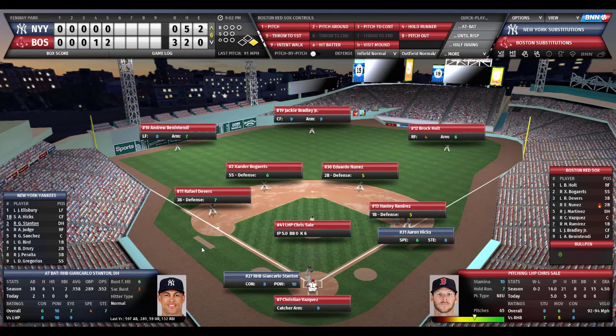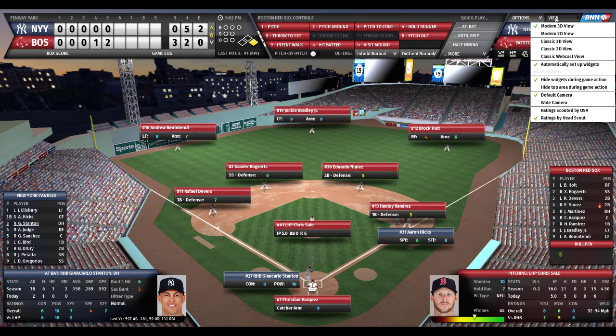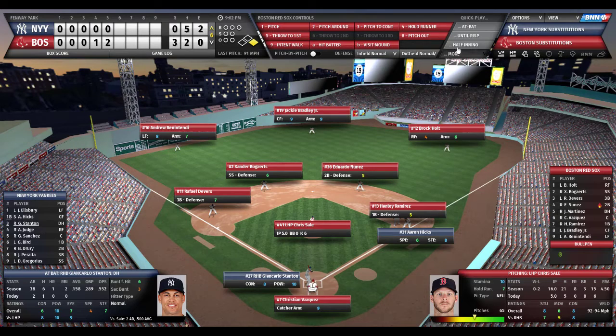D. Scott Howard says, sorry, Al, it's under view, high top area during game action. Okay, let's try that. View. Oh, yeah, right. Excellent. Let's do that. And let's go back to...